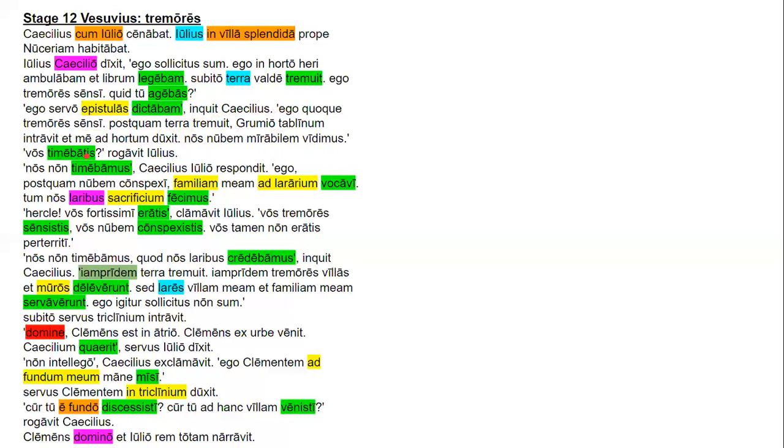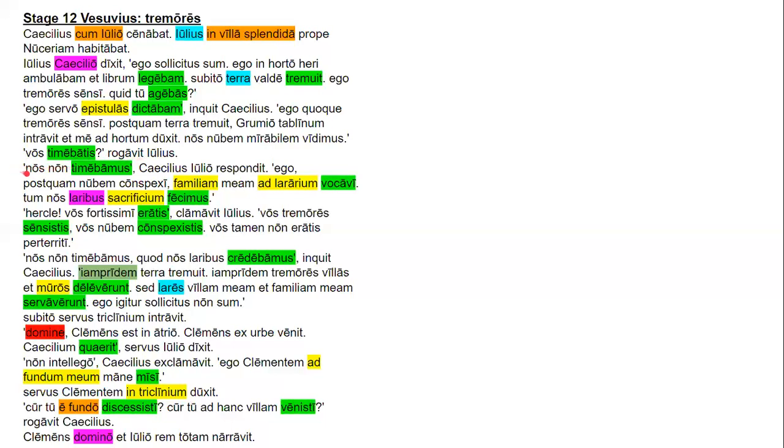"Vos timebatis?" rogavit Julius. This is a question, and there's no question word indicating this, but we can just tell from tone. Vos is the subject. Timebatis is the imperfect tense verb, second person plural. Rogavit is the perfect tense verb of the main clause, and Julius is the subject. What it means is, "Were you frightened?" asked Julius.